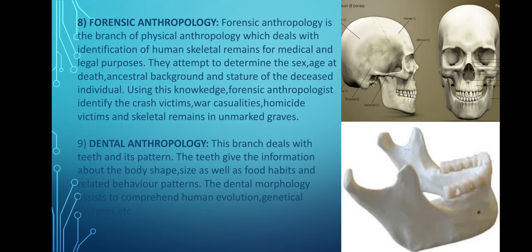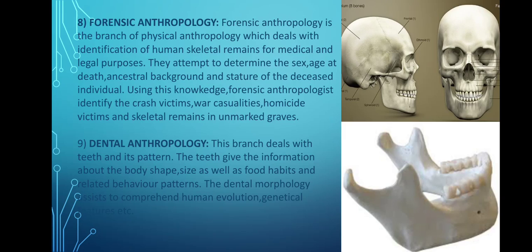Next field is forensic anthropology. Forensic anthropology, the investigation of human variation among living populations, has led to the application of the knowledge in solving practical problems. So the development of a specialty known as forensic anthropology is one of the results of this attempt. Forensic anthropology is the identification of human skeletal remains for medical and legal purposes.